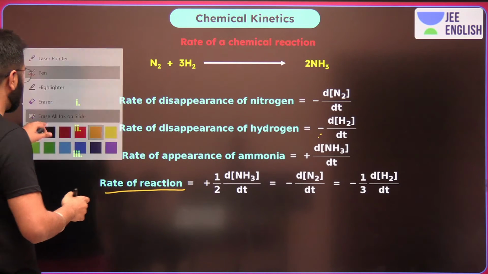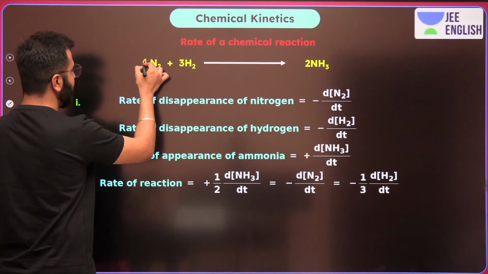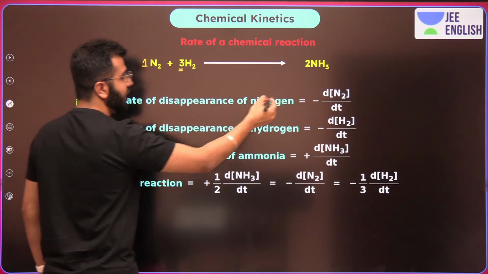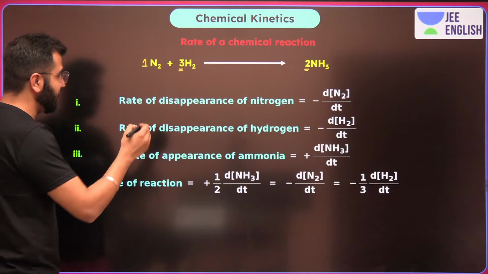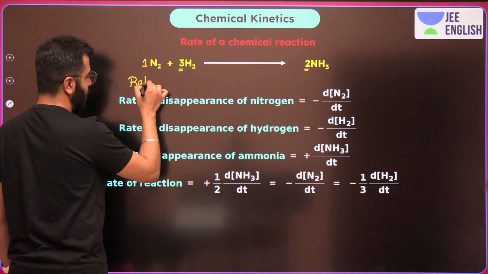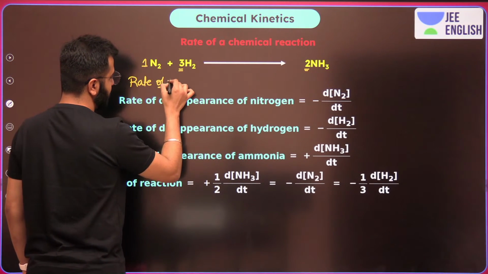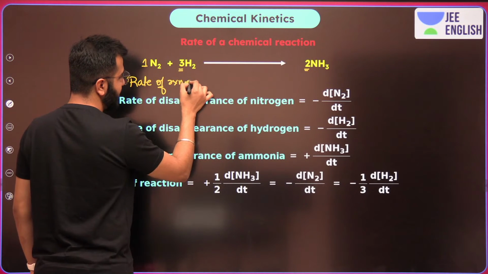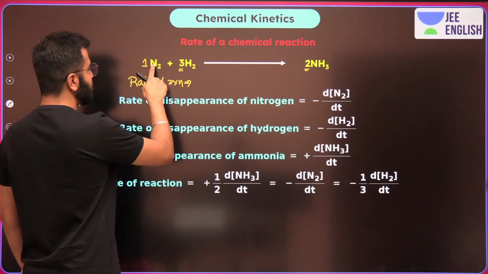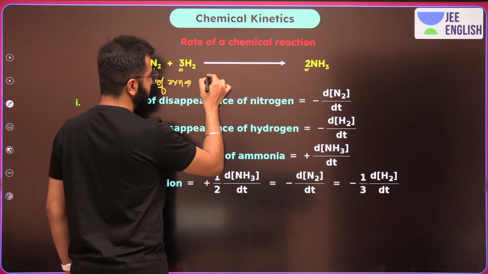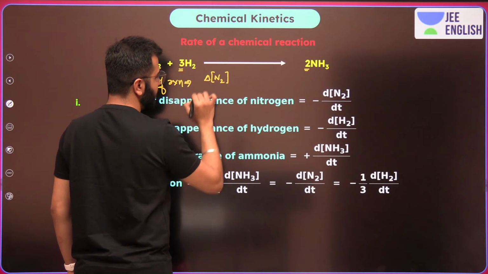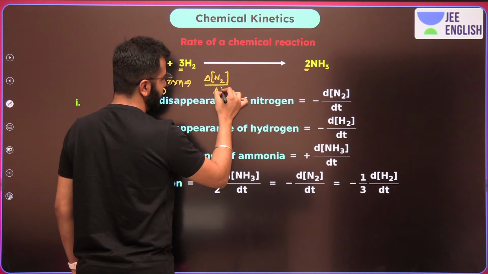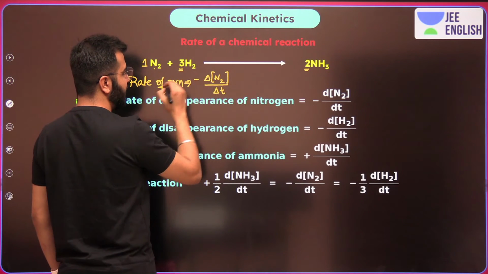So what are the stoichiometric coefficients over here? Over here we have 1, over here we have 3, and over here we have 2. So whenever we talk about the rate of reaction, how will you write it, guys? Do this with me. Let's talk about a reactant over here. Change in concentration, for concentration put square brackets, upon change in time, but as it is a reactant, a minus sign.